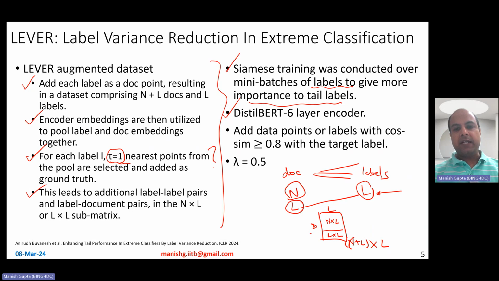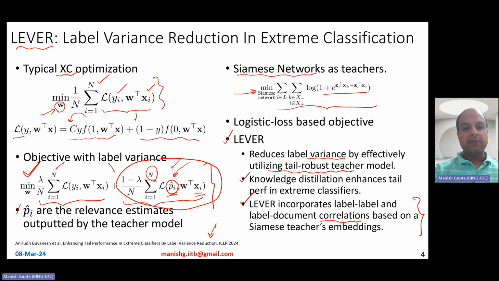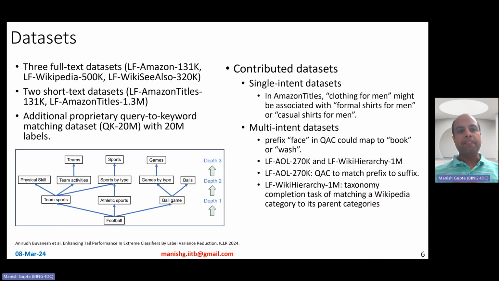Now, even here, when you're adding this, you want to be sure that you're not adding noise. So it's not like you added all nearest points as extra labels; you add a point only if the similarity is greater than 0.8 with the target label using the Endgame encoder embeddings. Right? Lambda was set to 0.5. So which lambda? This lambda. Essentially, how much importance do you give to the original actual labels in the ground truth versus the labels discovered using Siamese encoder embedding cosine similarity? Okay.